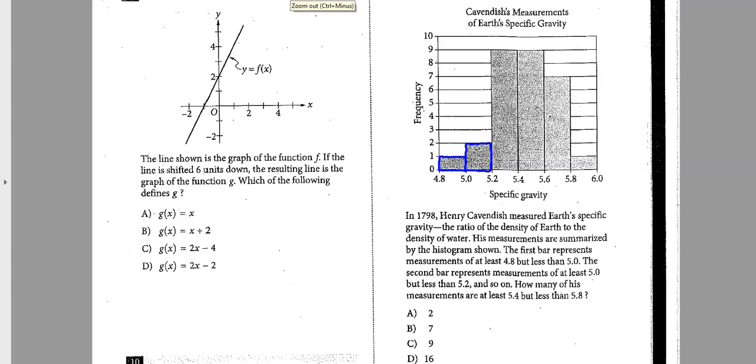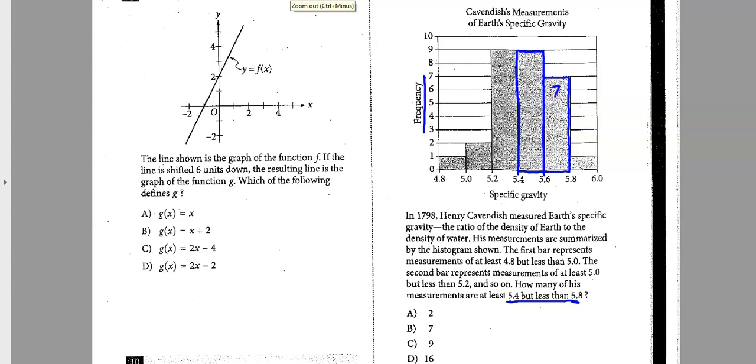How many of his measurements are at least 5.4, but less than 5.8? All right, so let's go on our chart. If we want to be at least 5.4, but less than 5.8, it looks like we're talking about both of these right here together. So there's our area. And the frequency, how many measurements?